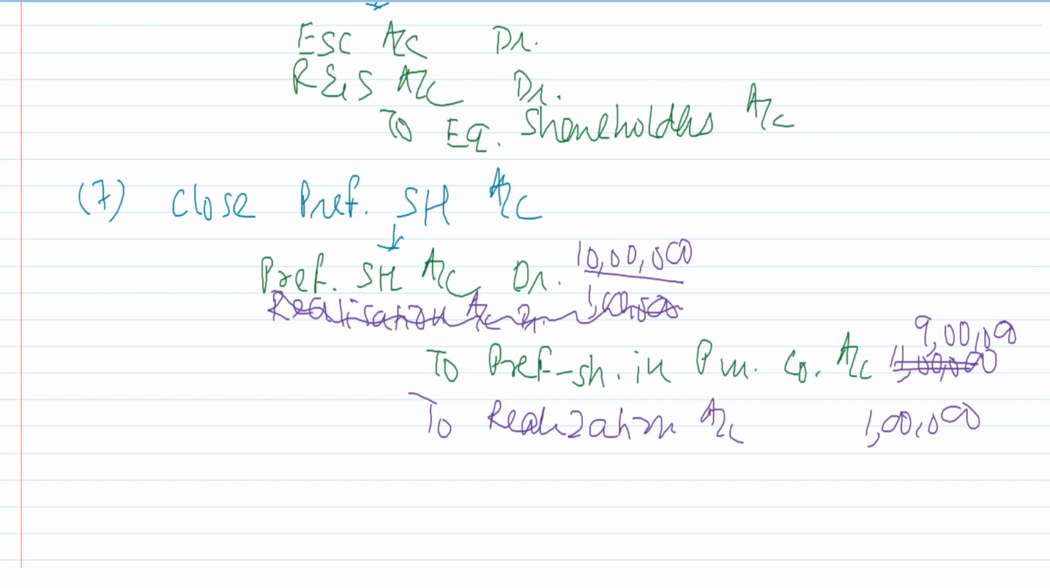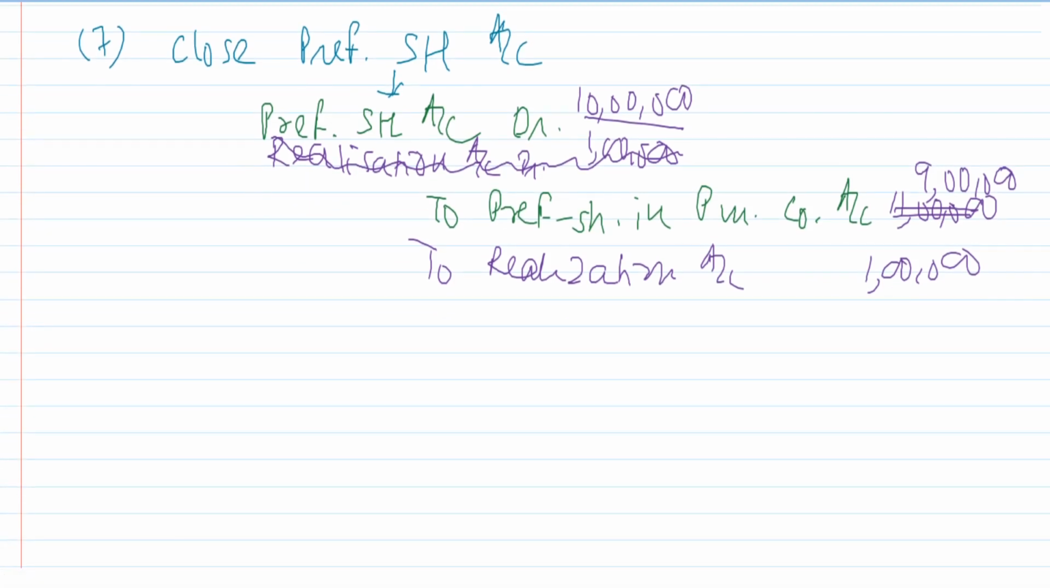Right? If both the amounts are same, then really nice. We don't have to do anything. So remember this, close the preference shareholders account, and whatever difference is there when you are closing the preference shareholders account, that difference should be debited or credited to the realization account. Okay.